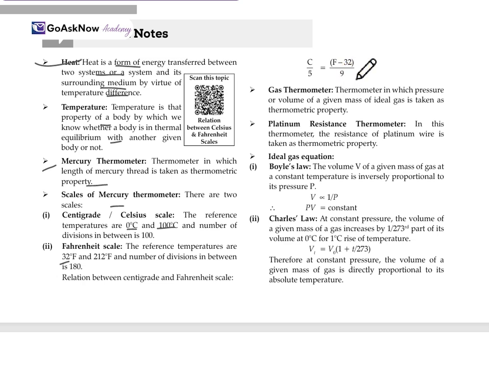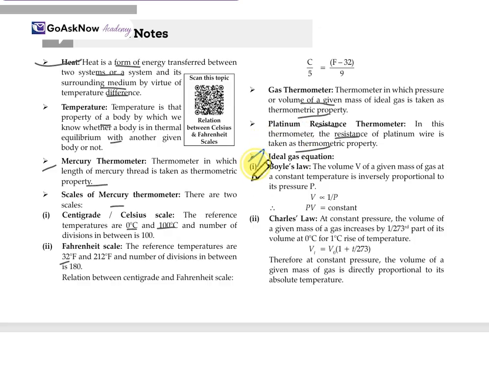Now the gas thermometer. It is a thermometer in which the pressure or the volume of a given mass of an ideal gas is taken as the thermometric property. And the platinum resistance thermometer: in this thermometer, the resistance of the platinum wire is taken as the thermometric property.